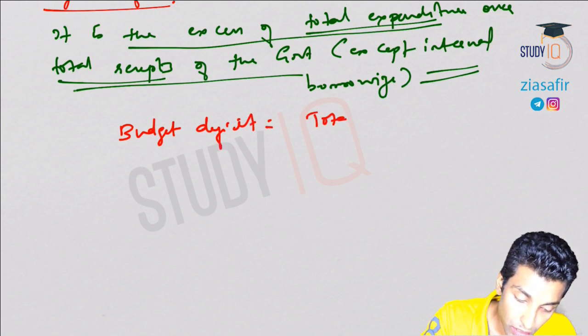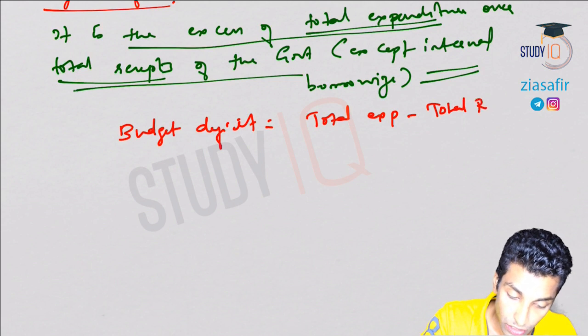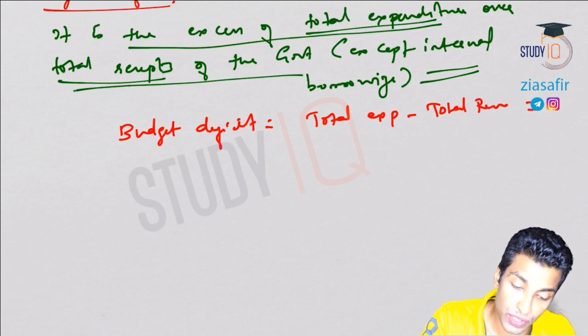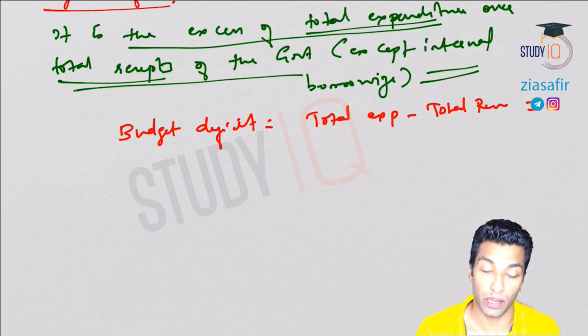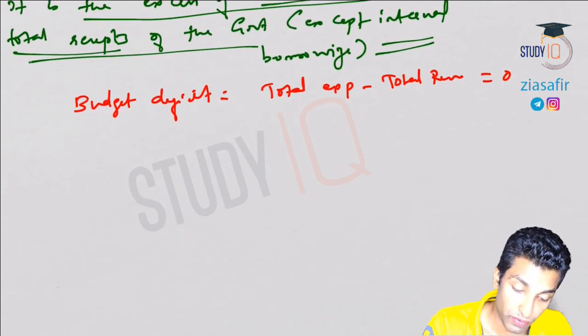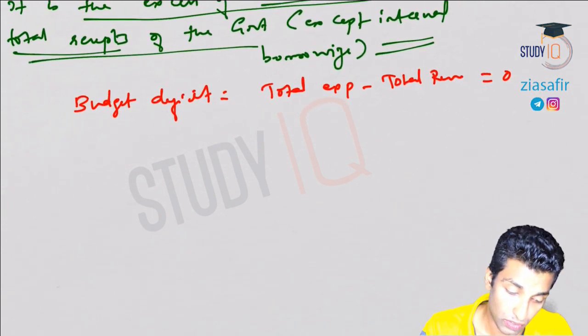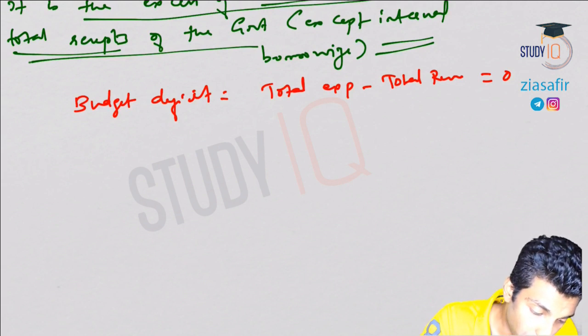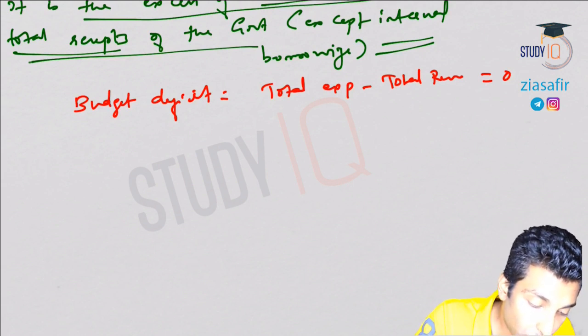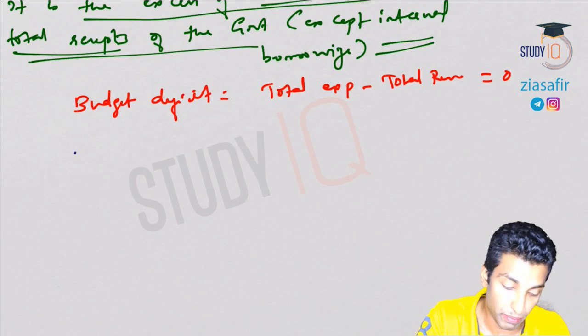So basically you can represent budget deficit as total expenditure minus total revenue, which is equal to 0 because it is not including the internal borrowing. Whatever mismatches there are, internal borrowings will cover. See, earlier there was a concept of ad hoc treasury bills.